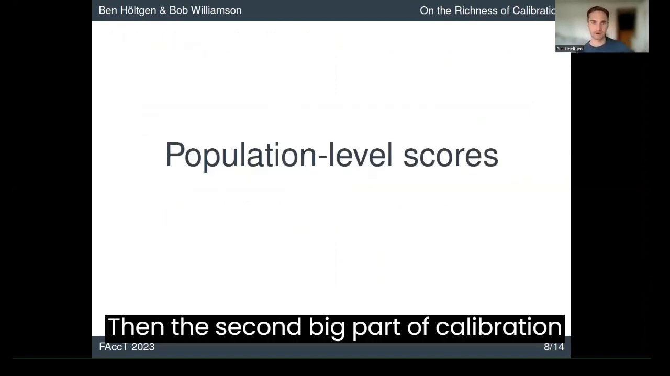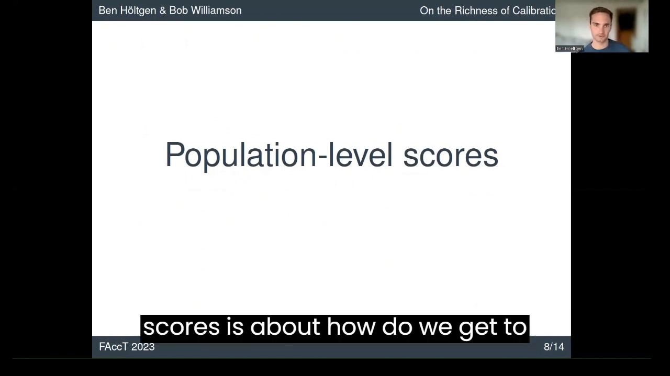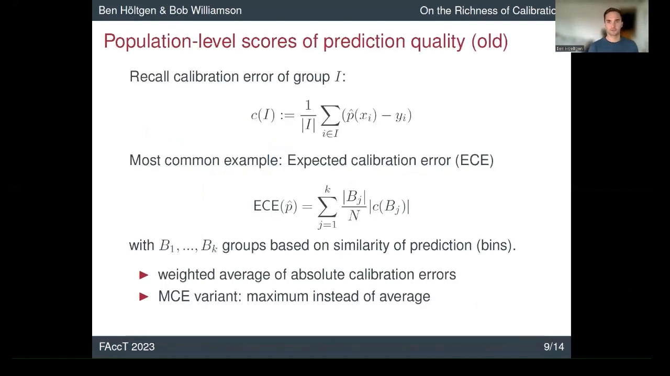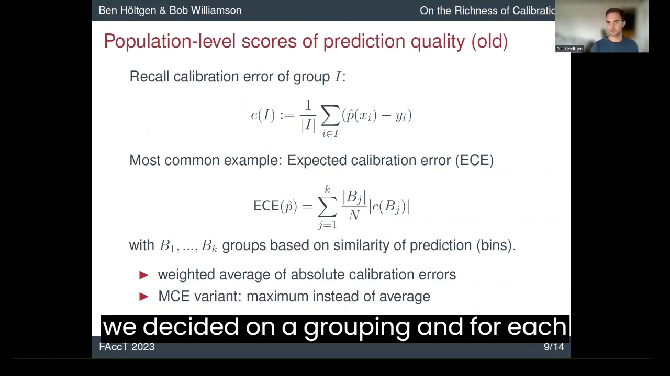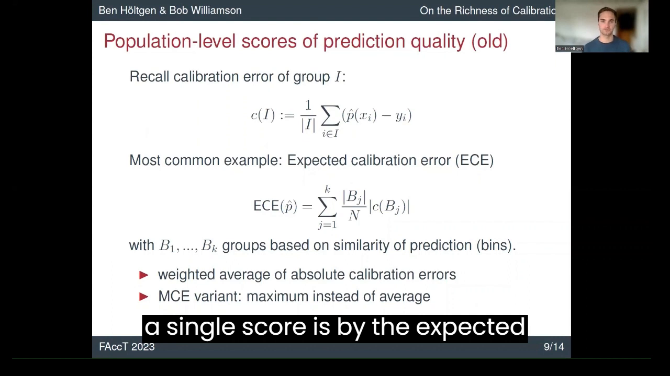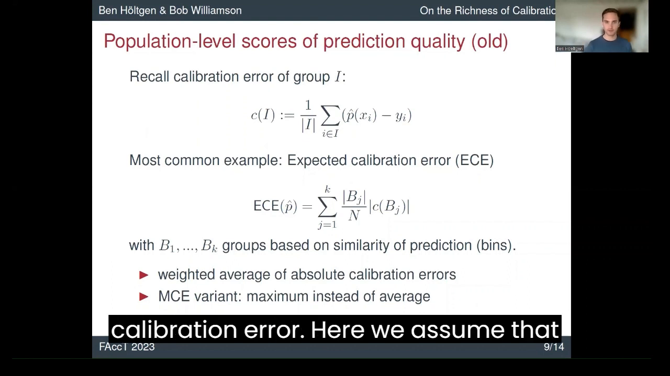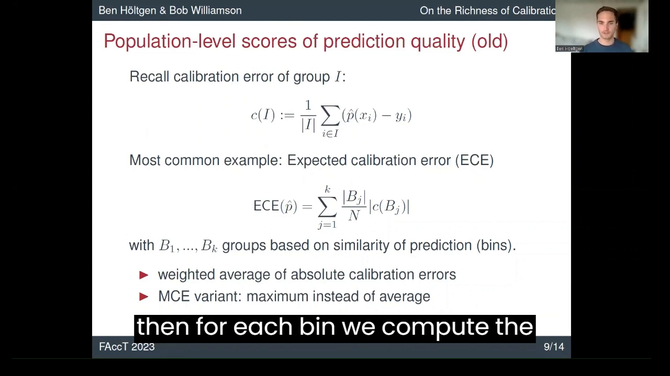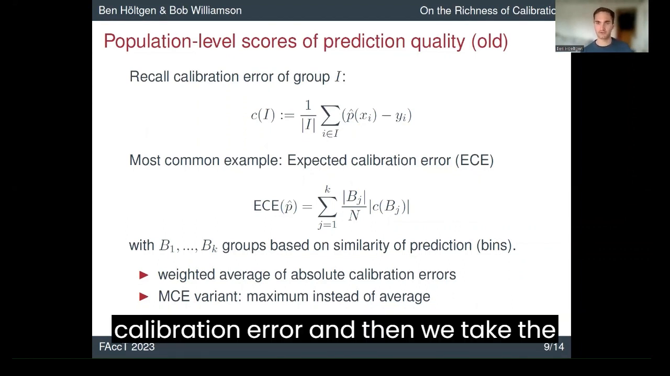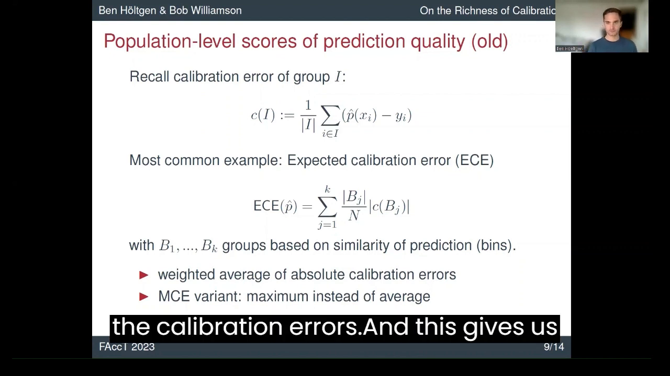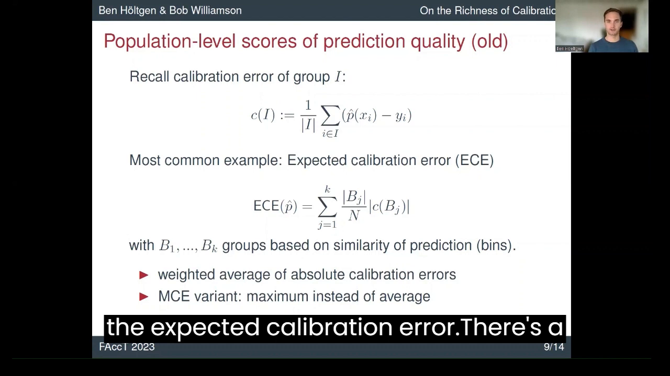Okay, then the second big part of calibration scores is about how we get to population level scores from these group calibration errors. So assume that we decided on a grouping, and for each group we have some calibration error. Then a common way to aggregate this into a single score is the expected calibration error. Here we assume that we did this with prediction space bins, and then for each bin, we compute the calibration error, and then we take the weighted average of the calibration errors of all of the bins. And this gives us the expected calibration error.